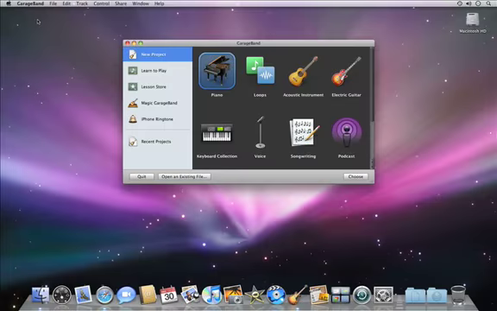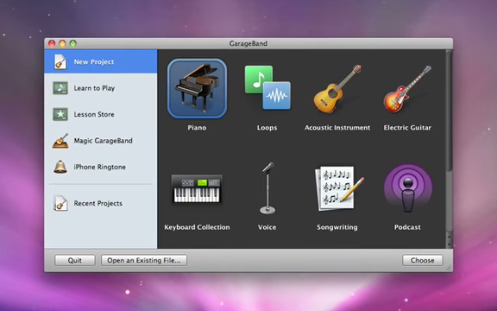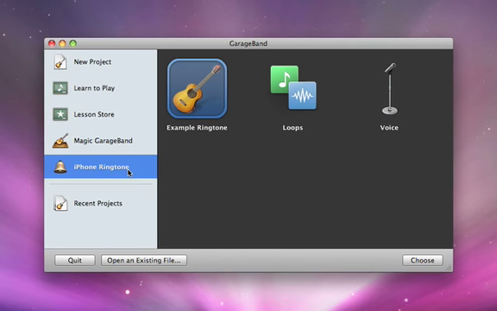You can turn any GarageBand song into a ringtone that you can use on your iPhone. The first step is to open an existing project or create a new one by clicking iPhone Ringtone.